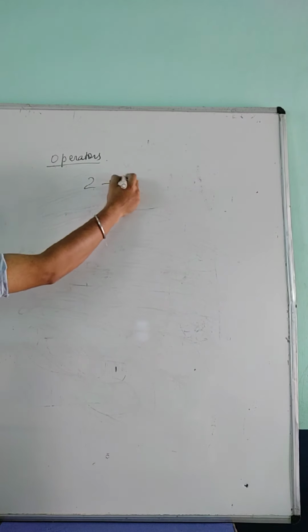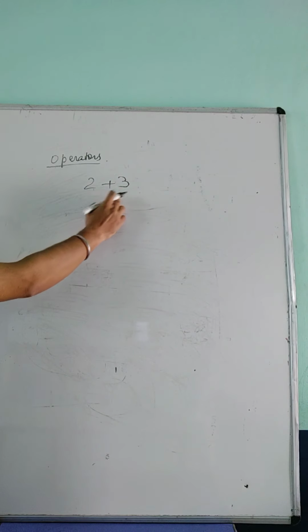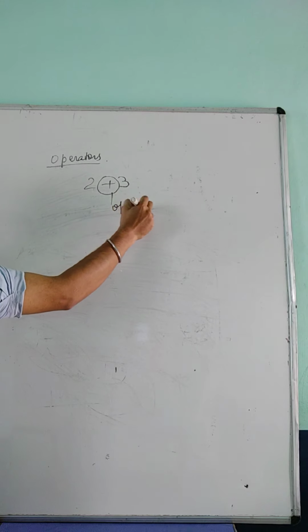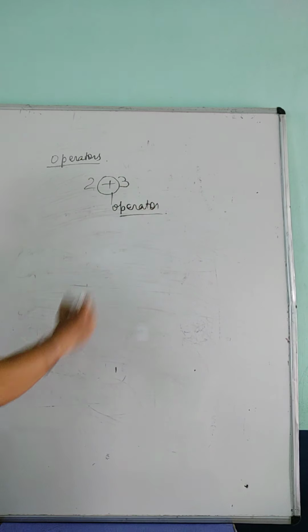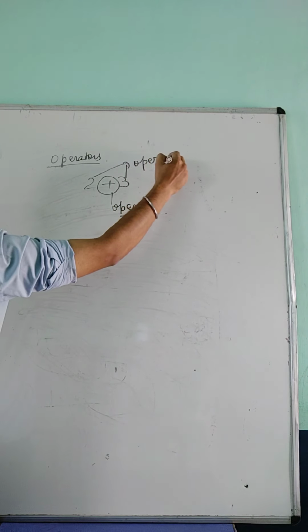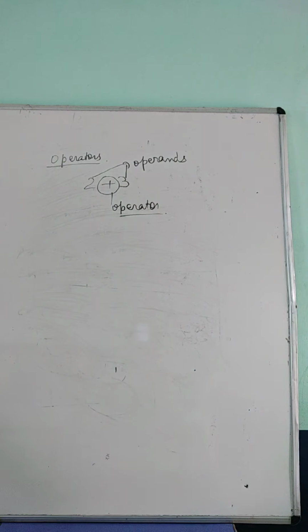So suppose I am taking the value 2 plus 3. Here your plus is called the operator, and 2 and 3 are called the operands. ठीक है, तो जिस पर ऑपरेशन होता है, that is called the operands, and जो ऑपरेशन करता है, that is the plus, that is called the operator.